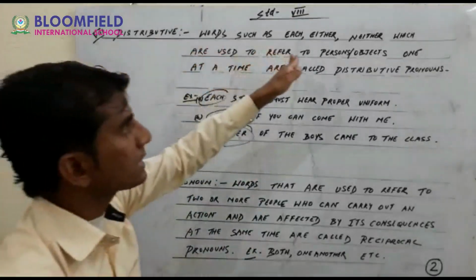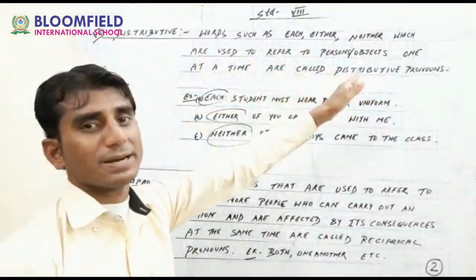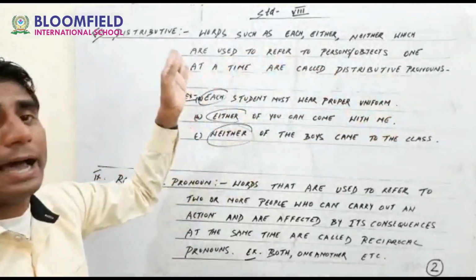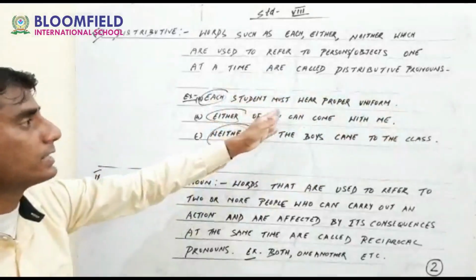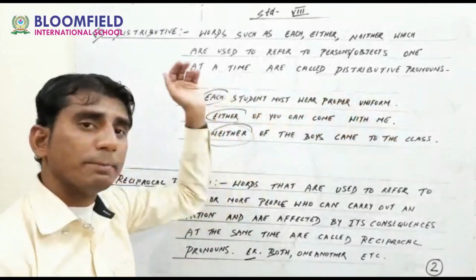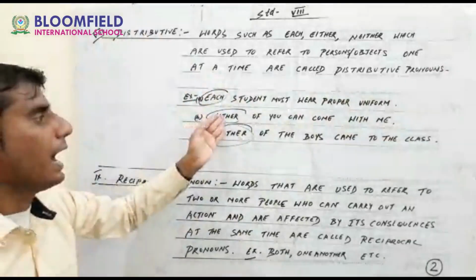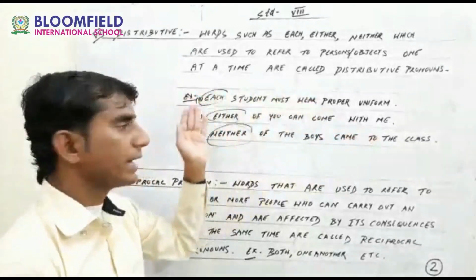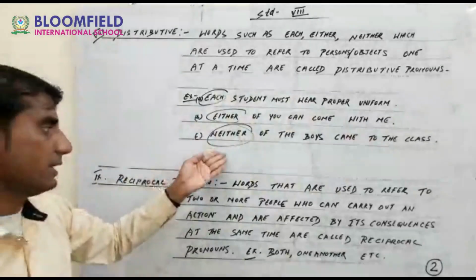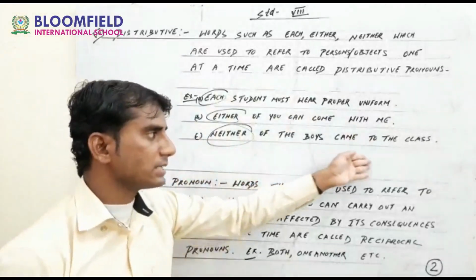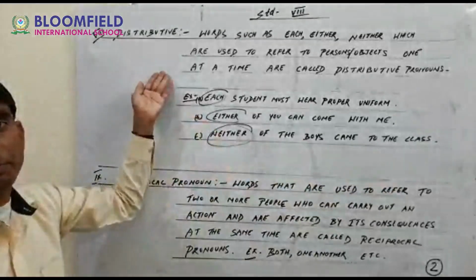Once again, words such as each, either, neither, which are used to refer to persons or objects one at a time, are called distributive pronouns. Each student must wear proper uniform. In this sentence, each is my distributive pronoun. Next is either of you can come with me. Okay, in this sentence, either will be my distributive pronoun. The last example is here. Neither of the boys came to the class. So neither is my distributive pronoun.